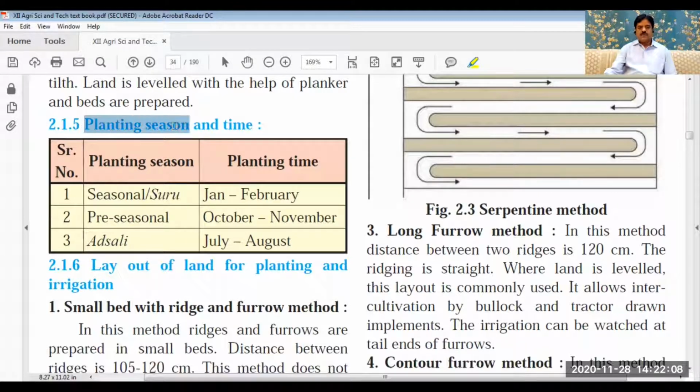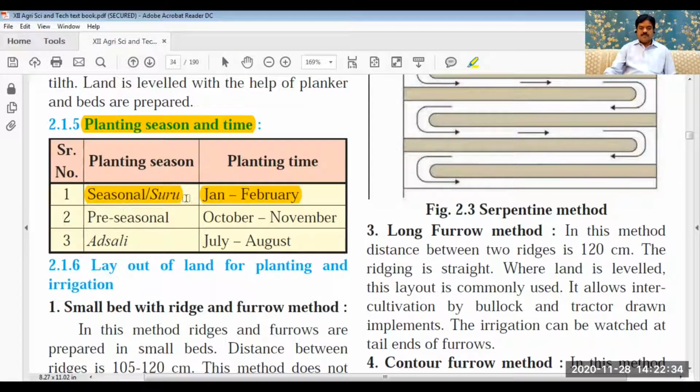Now come to planting season and time. In 1 year, 3 times planting of sugarcane can be done. Means we don't get 3 seasons in 1 year, means 3 times of planting is there. First of all, this is seasonal planting, that is called suru planting. It is done in the month of January, February.